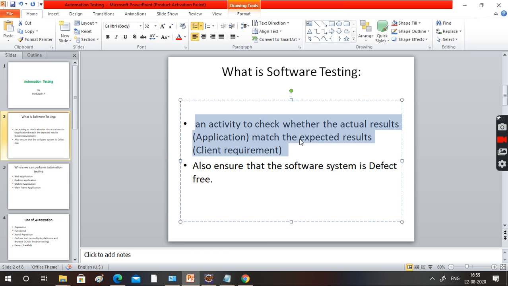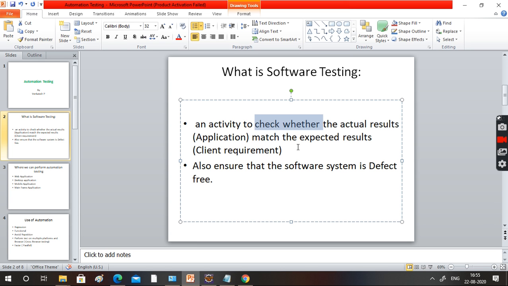That is why software testing is needed. It is an activity to check whether the actual result matches the expected result. That is what software testing is. So we need to match the client requirement with the application implementation.